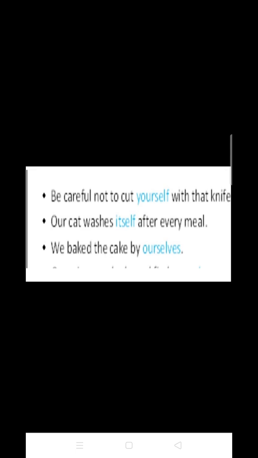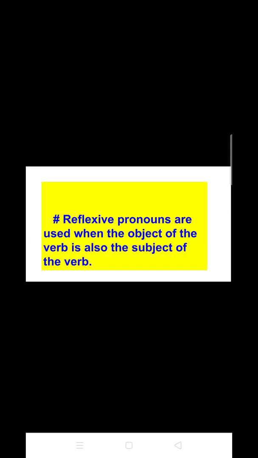For example, in the first example, yourself is the direct object of the subject of the sentence, that is you, which is not mentioned here. Then number 2, itself is the direct object of the cat, and the last one, ourselves, is the direct object of the pronoun we. So from here we got to know that reflexive pronouns are used where the object of the verb is also the subject of the verb.